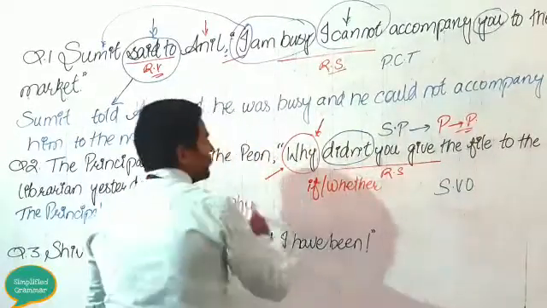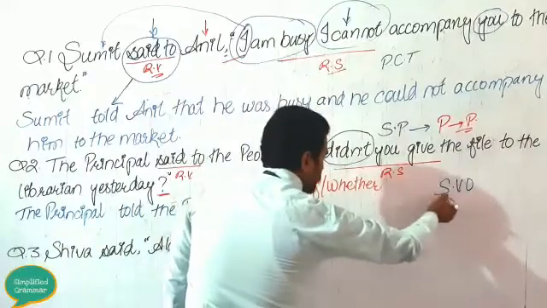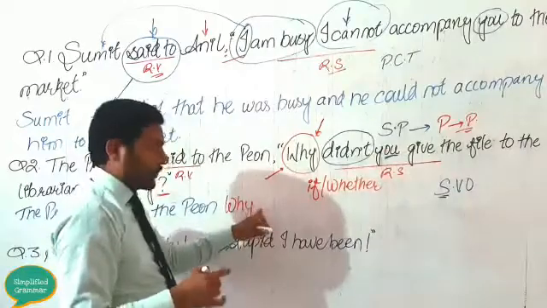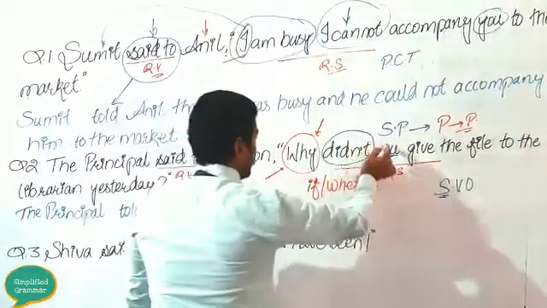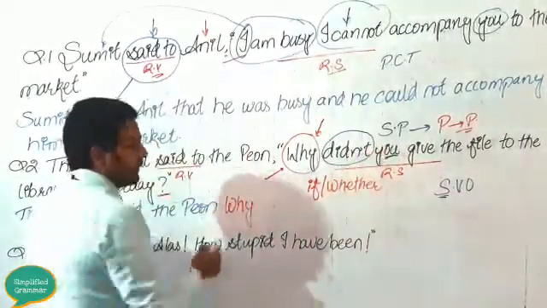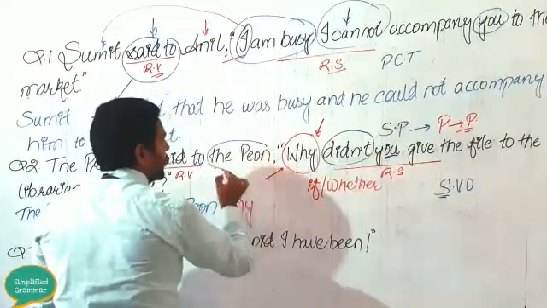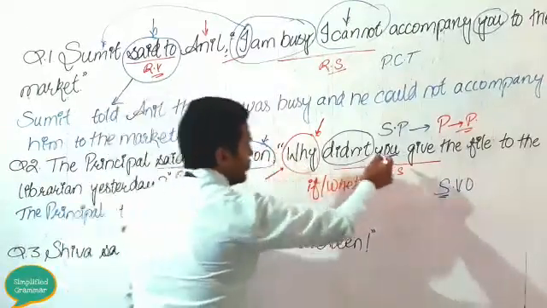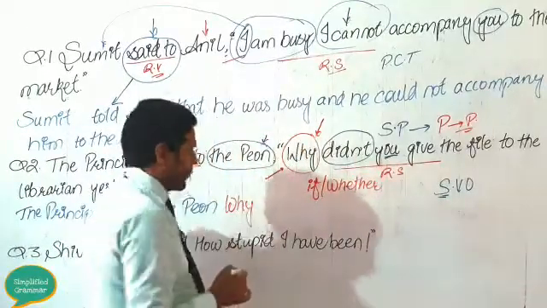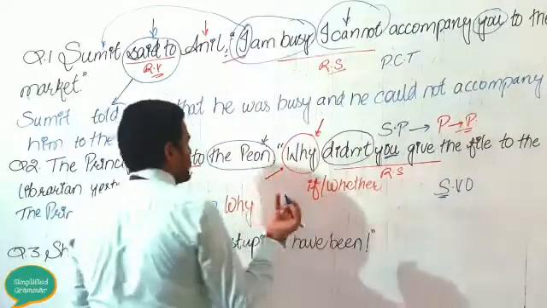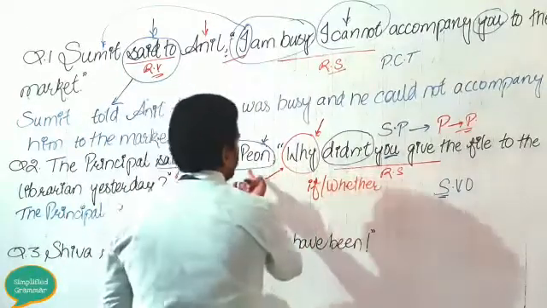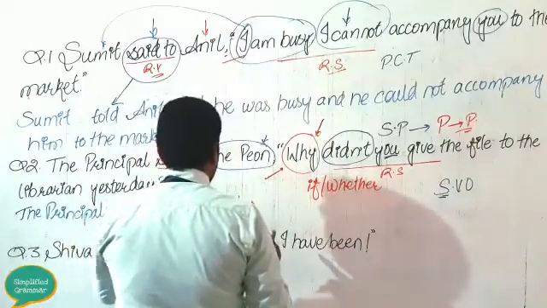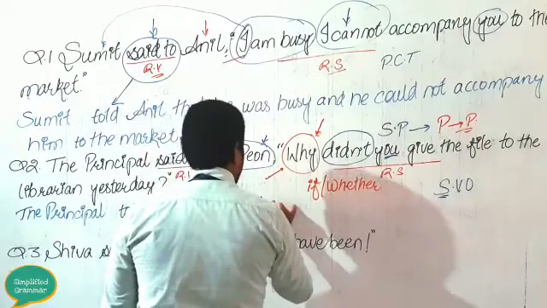So let us change it. Now subject will come. What is your subject? You. But we are not supposed to write "you" as it is here. You will change it according to the object. What is your object? The peon. Now this "you" will change according to the peon. Peon may be he or she, your gender is not mentioned. Anyway, the principal told the peon why he.